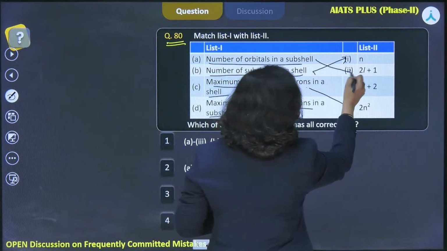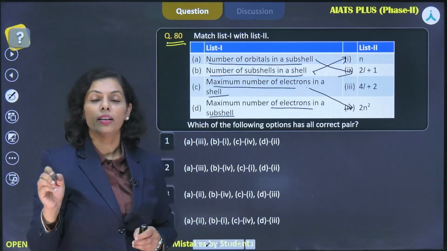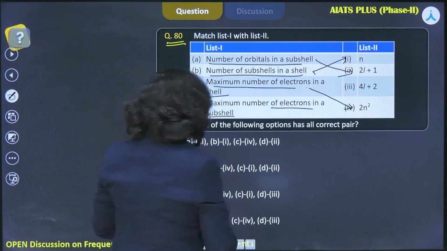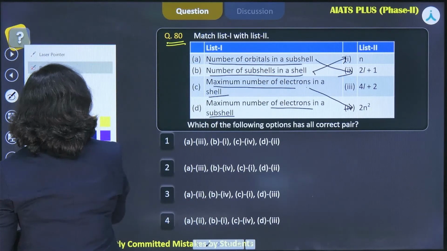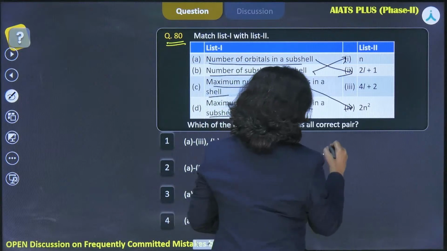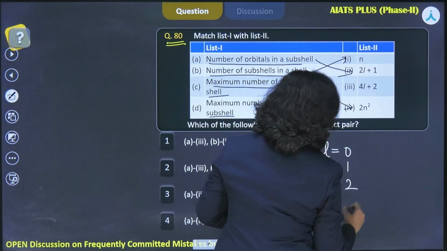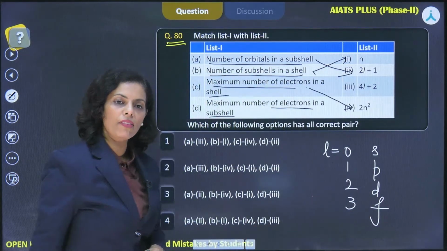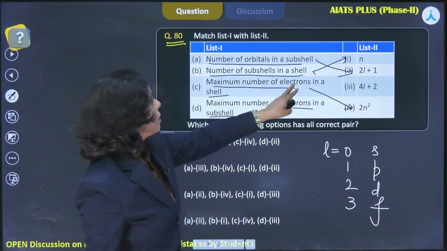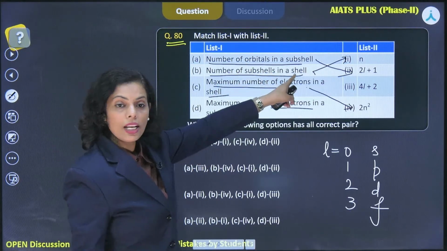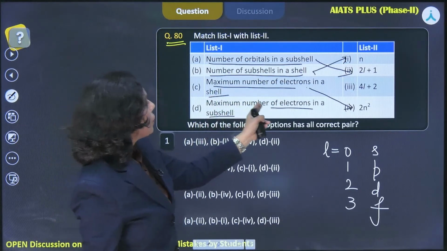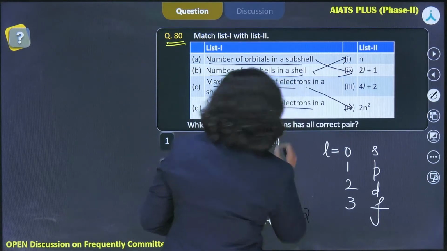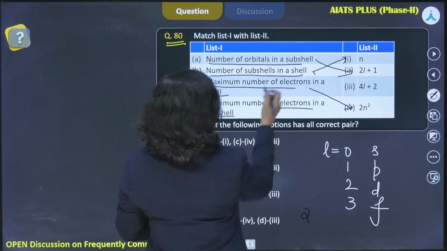So in a subshell, the number of orbitals is 2l plus 1. That l is the azimuthal quantum number. I hope you know that if l value is 0, 1, 2, 3, they are s, p, d, f. So if you know the l value, you can find out the number of orbitals in a subshell, and simultaneously you can also find out the number of electrons in a subshell. How to find out the number of electrons in a subshell?